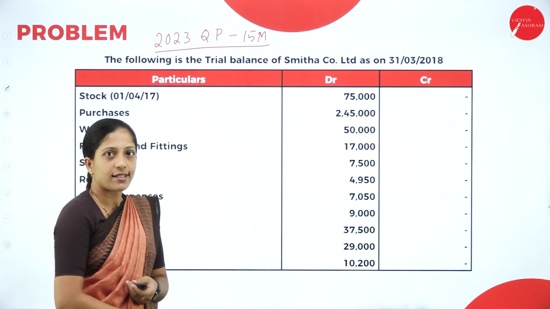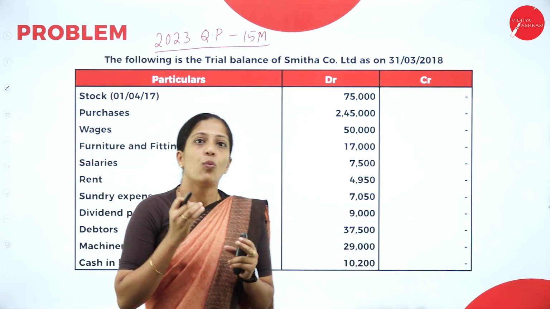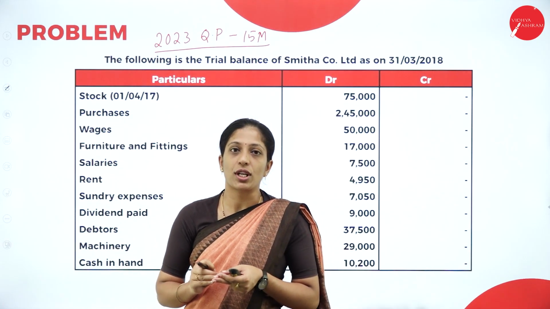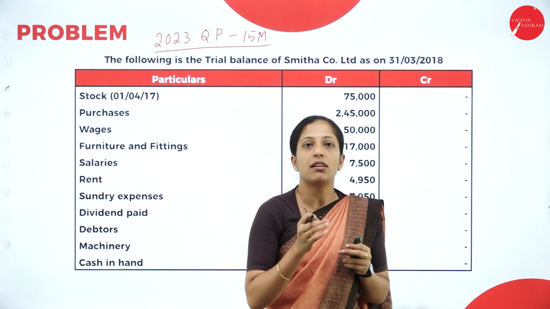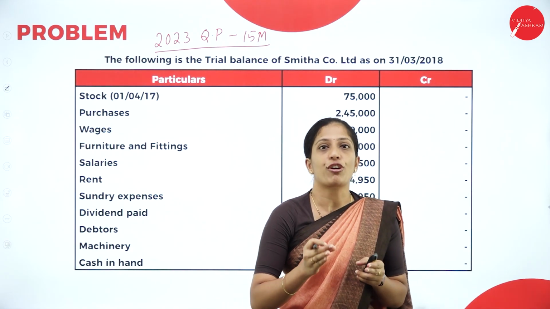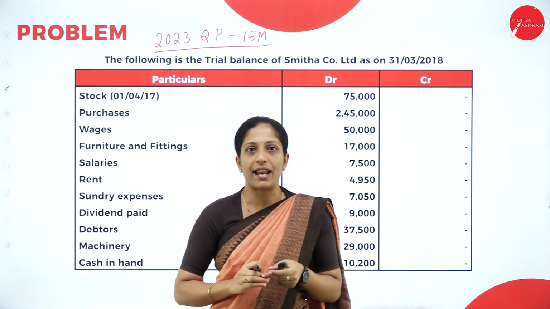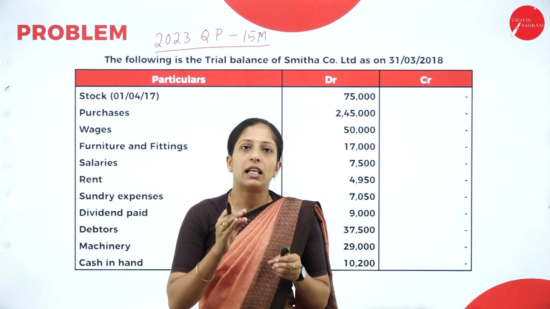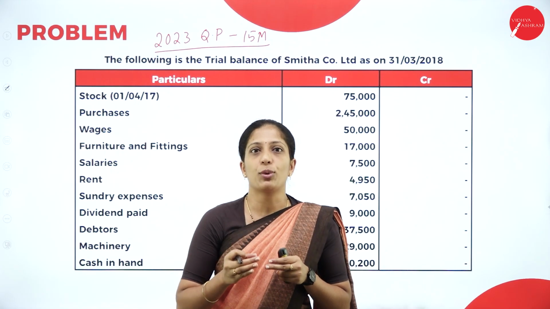Before we start the problem, we have learned the format of your trading profit and loss account, that is your statement of profit and loss, as well as balance sheet. In your question, they'll give you a trial balance with a few adjustments.